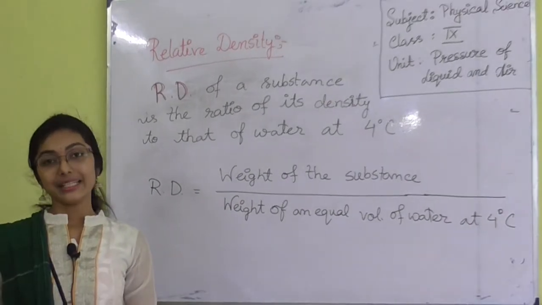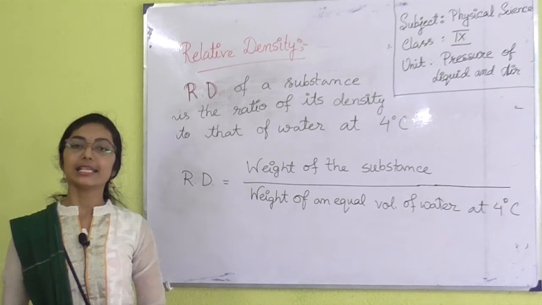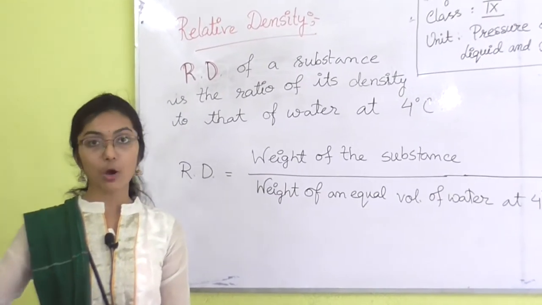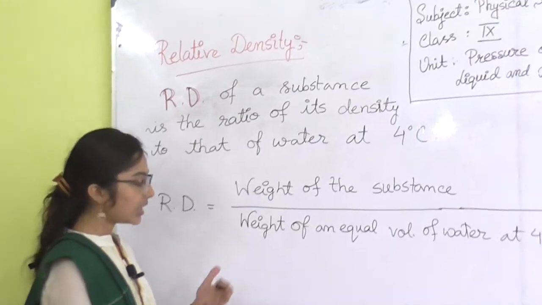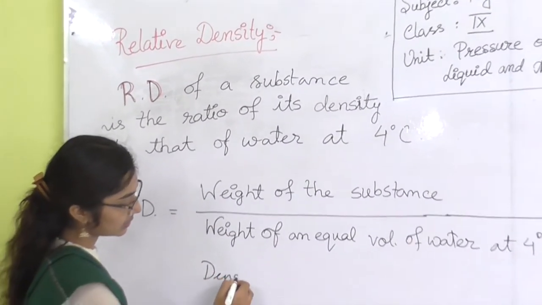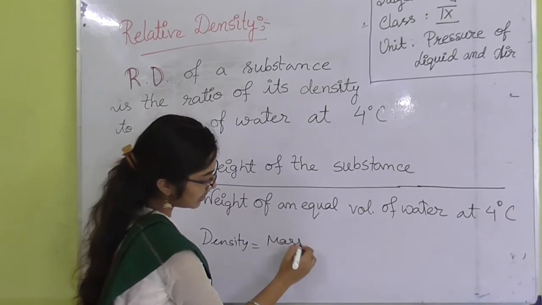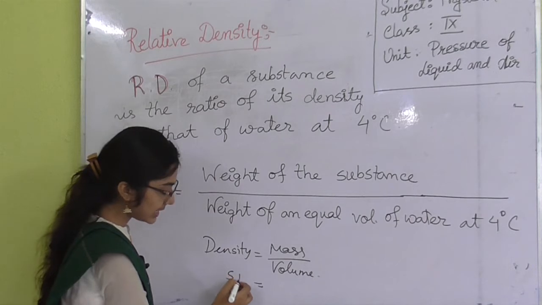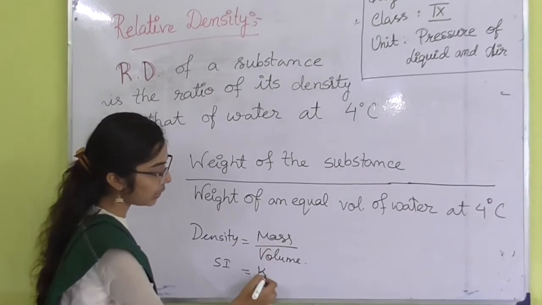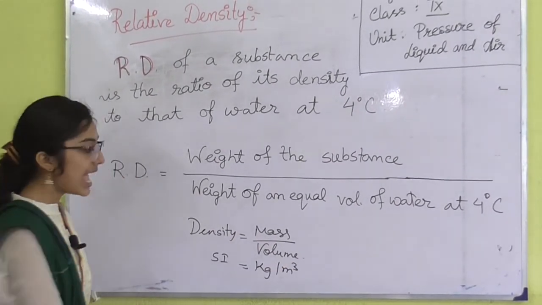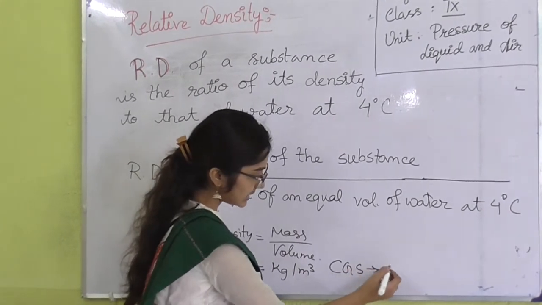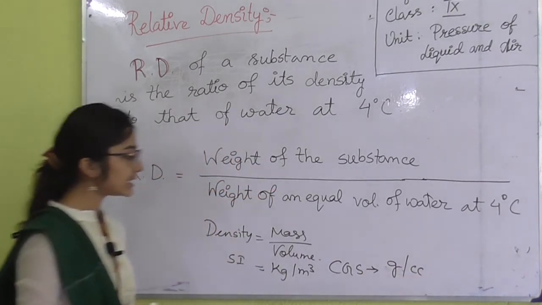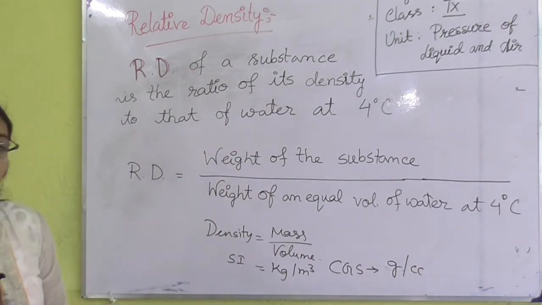So we all have the idea of density of an object. Density is basically mass by volume, the mass of unit volume of an object. So density is mass divided by volume. The SI unit of mass is kg and of volume is meter cube, so the unit is kg per meter cube, and the CGS unit is gram per cc. This is all about density. We all know what density is.